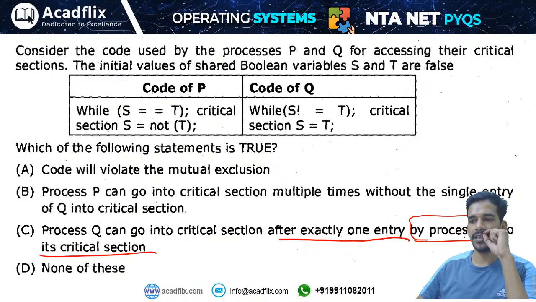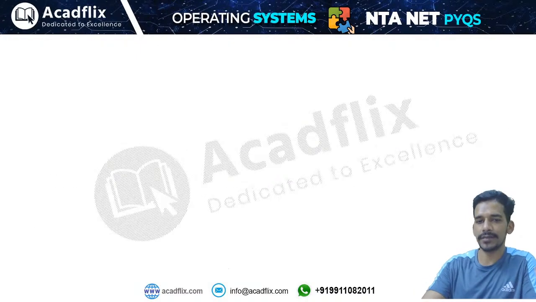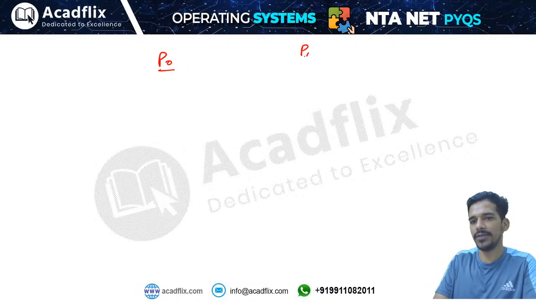Neha Pathak is saying C, Pooja is saying C, Devika is saying C, Neelam, Ekjot, very good. Okay, let's analyze this. We have two processes, process P0 and P1.